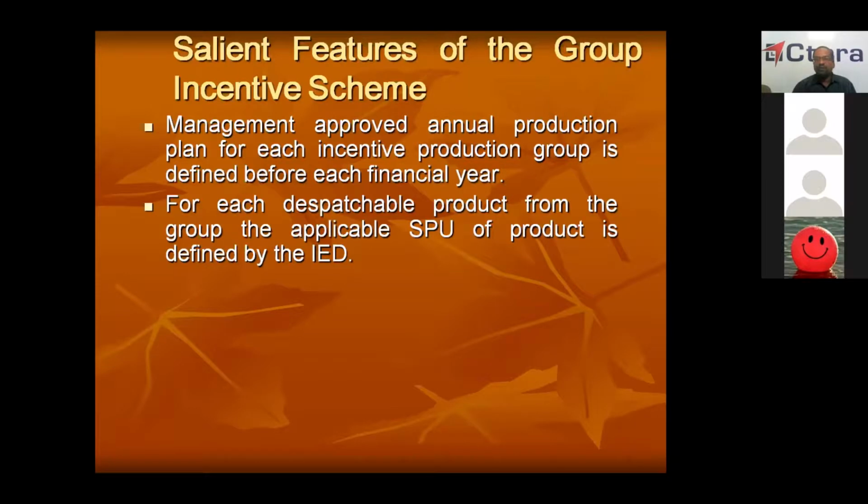Because standard production unit cannot be visualized in each shop. In a plating shop, you cannot see any standard production because they're going on cutting plates. In the millwright shop, you cannot see what is the standard production. But if you come to body shop, probably there you can see one body, one wagon, over. But in other shops, this may not be possible. That's why for each dispatchable unit, what is the quantum of work in each shop will be defined by the industrial engineering department.